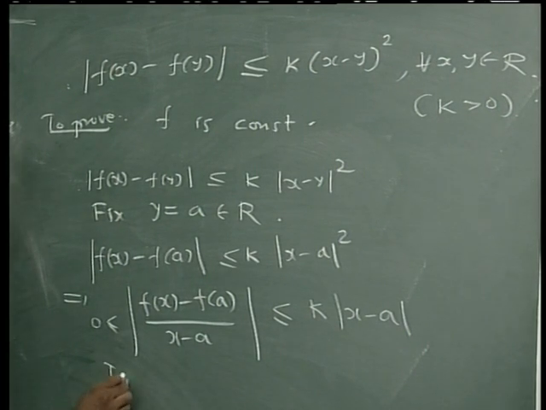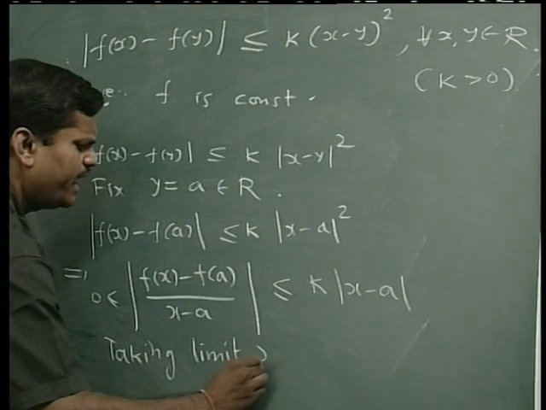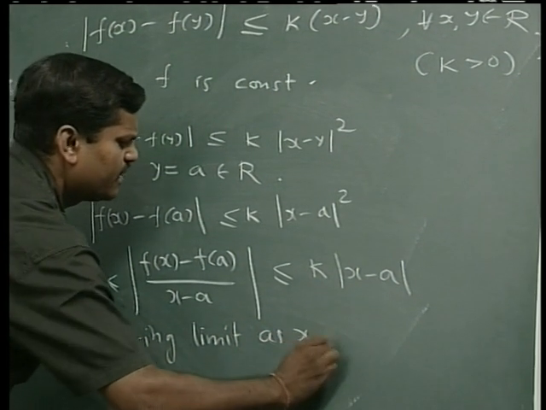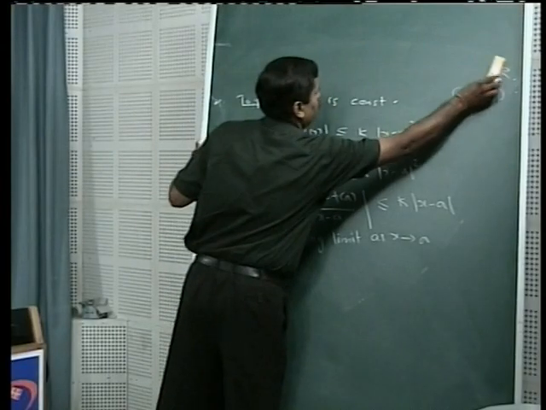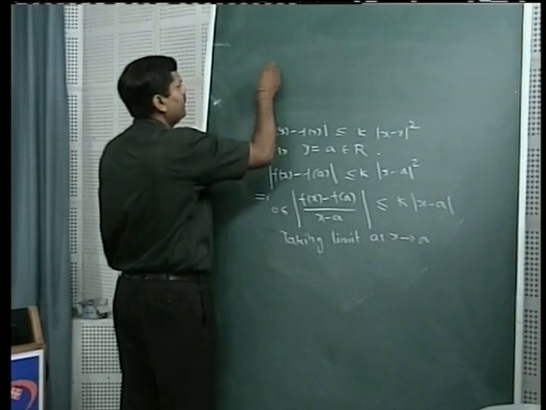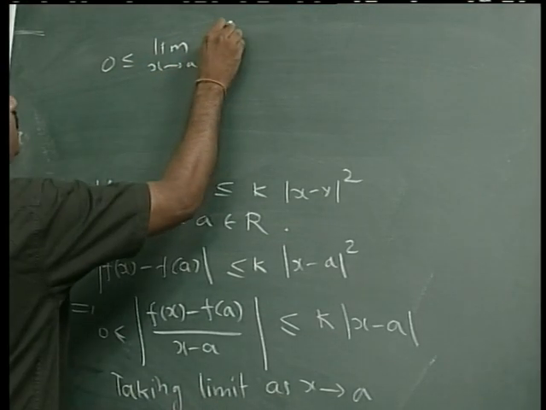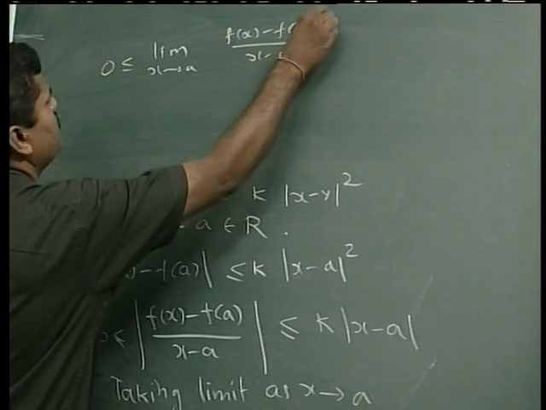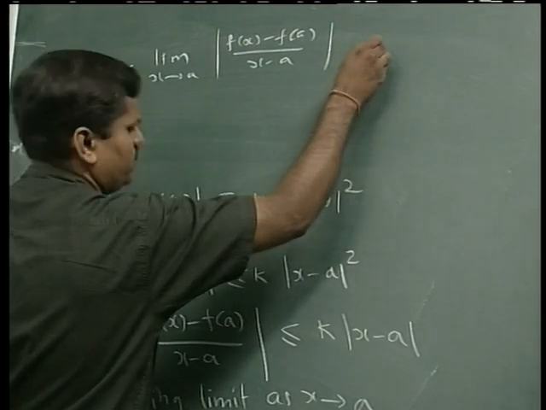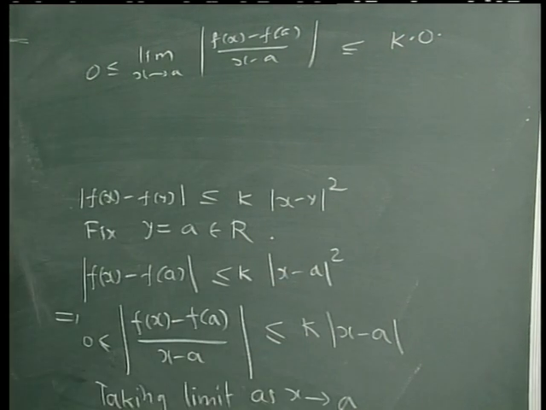Now here we take the limit as x tends to a in this inequality, then we get 0 less than or equal to limit as x tends to a of mod of (f(x) minus f(a)) upon (x minus a) less than or equal to k into 0, because the limit of mod of (x minus a) is 0.